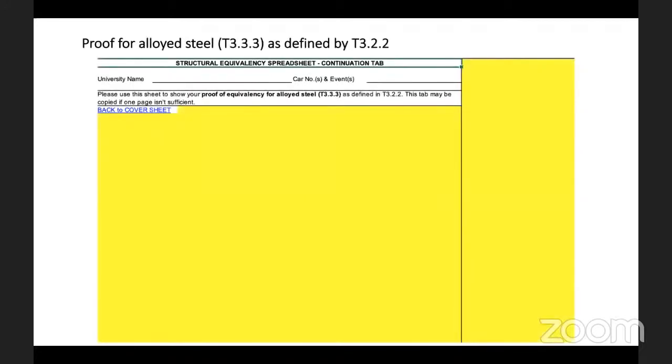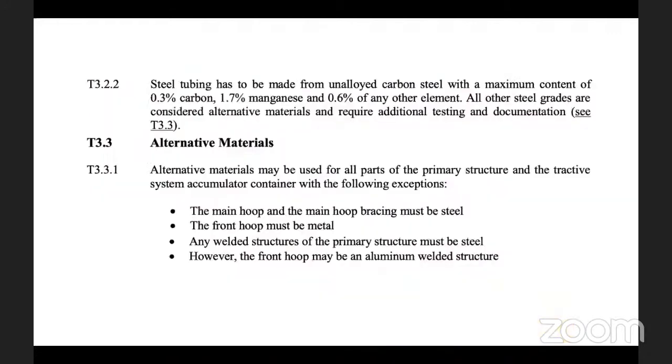So yeah, and the last one we have is proof of an alloyed steel. This is what I explained before. It is pretty much the same, but we will see what the definition is by the rule. If you see rule 3.2.1, it clearly says a steel tubing has to be made up of such content. You see the carbon steel content has been given, the manganese and the other elements, and this percentage is predefined. So if you fall under this loop, this makes it an alternative material.